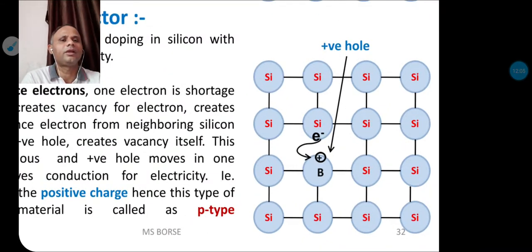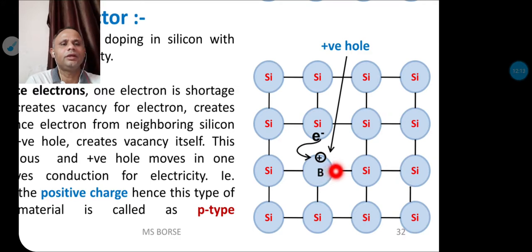Let us see the schematic representation. So this is a silicon crystal. In the silicon crystal we should dope the electron deficient impurity boron. Boron has 3 valence electrons. So these 3 valence electrons are coordinated with 3 other silicon atoms, and 1 bond will be remaining. So this silicon has 1 valence electron, but in boron a positive charge will be created because this coordination is not formed, as they are electron deficient. So here the positive hole is created.